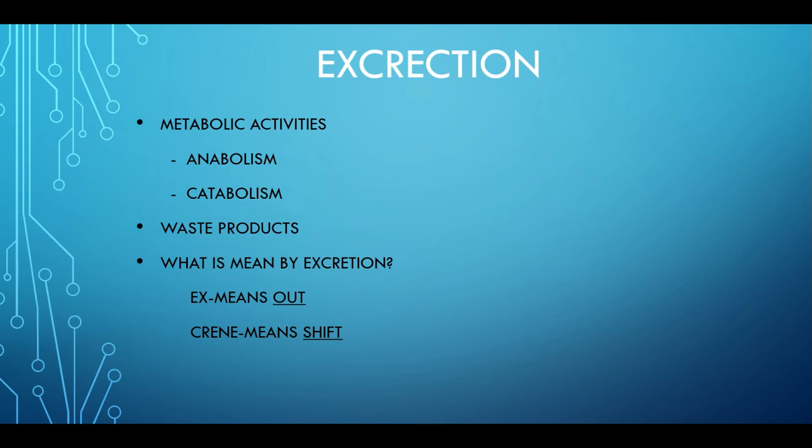For the elimination of these waste products, we have to learn an important life process which is called excretion. Today we are going to learn about the unit called excretion. What is meant by excretion? Excretion is simply defined as separation and elimination of waste from the body.